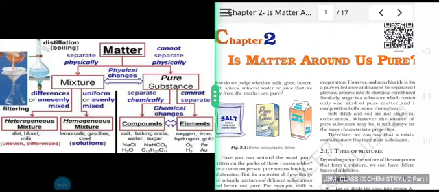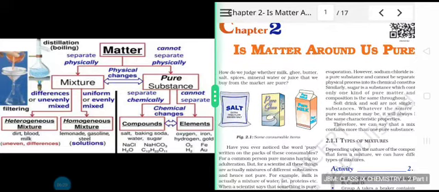I think it's visible to you all. Let's start reading.